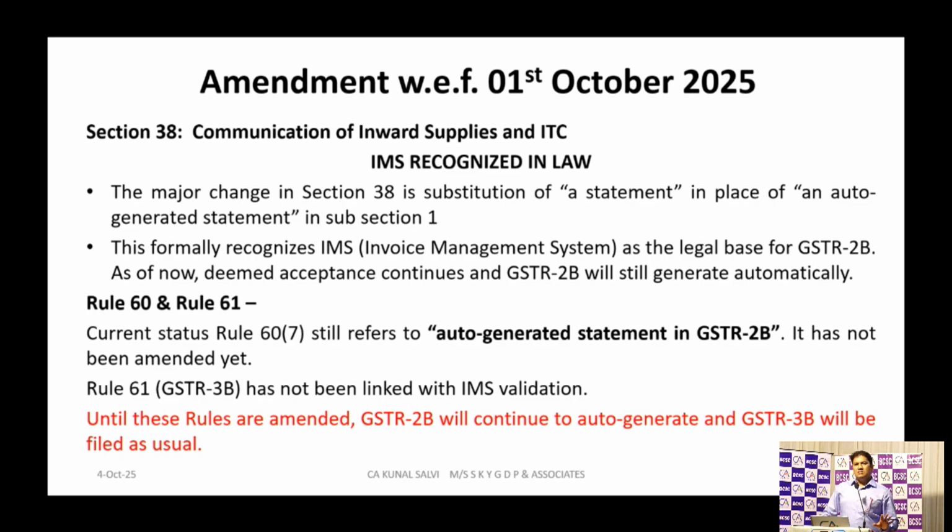So still, the GSTN portal has its own separate law, and the law which is there in the books is a separate law. If they want to do this through the GSTN portal, even though rules 60 and 61 are not amended, IMS will be applicable from the October 2025 tax period.